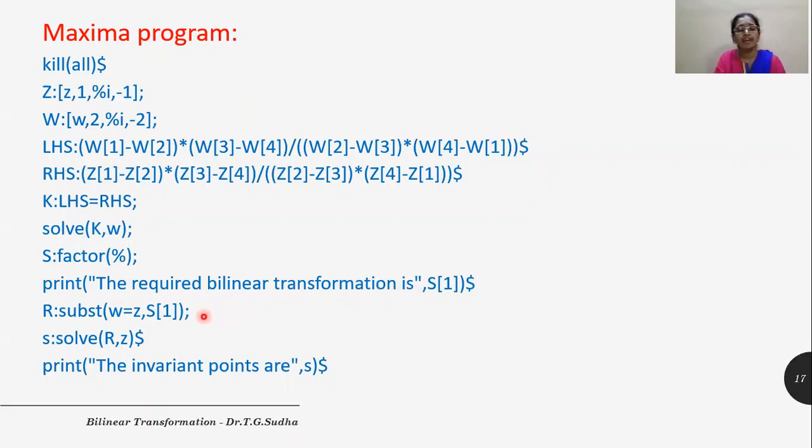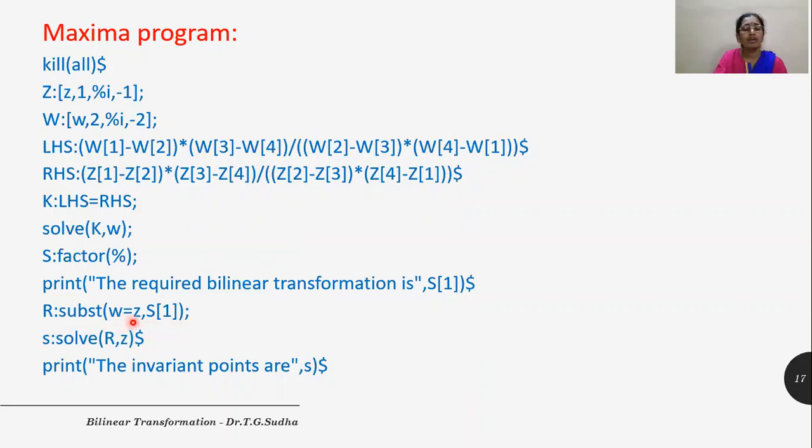And in the next line for the bilinear transformation, we find the invariant points. For that we put W is equal to Z. So here we are using the substitute command. It is nothing but substituting W is equal to Z in the previous output, that is s of 1.